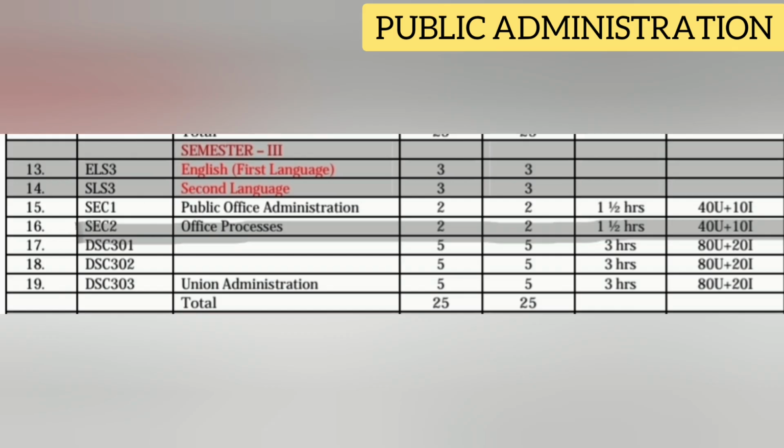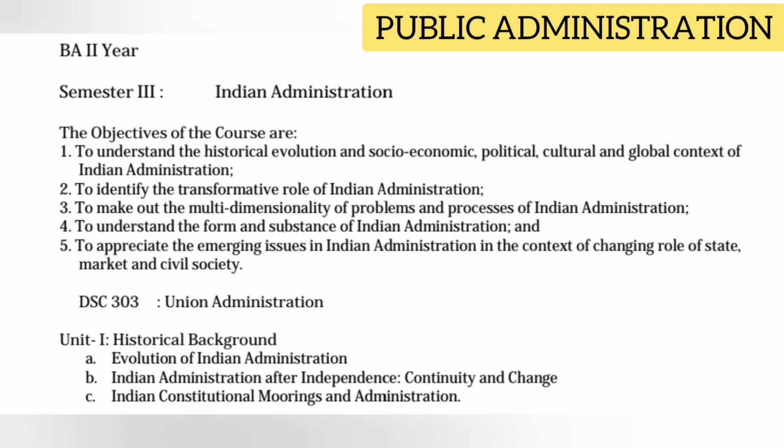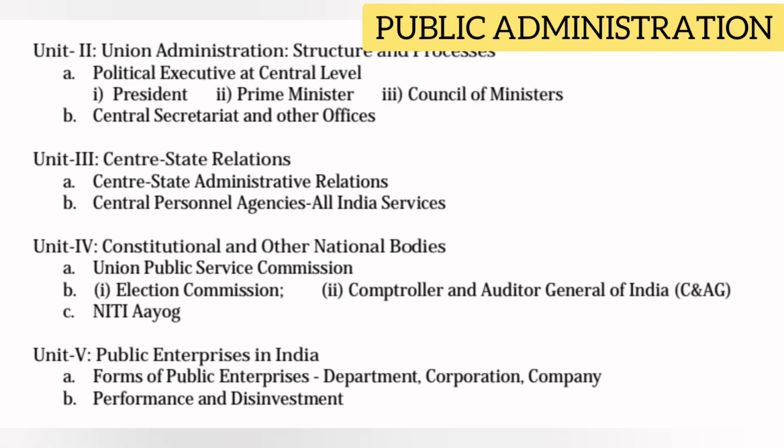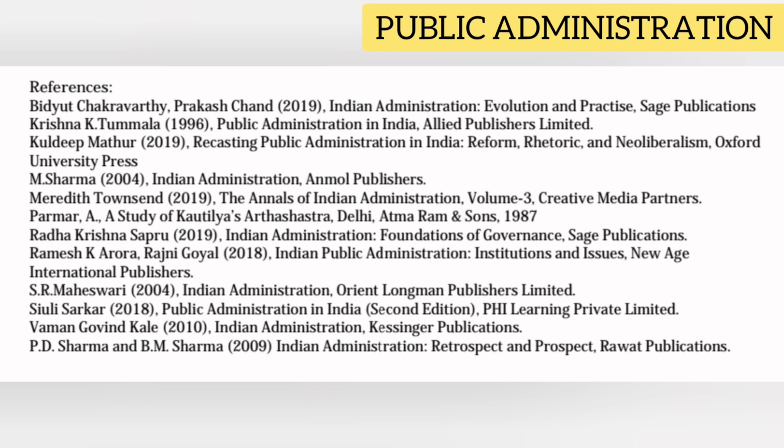Next paper, union administration. For this paper we have 5 theory classes per week and 5 credits. Once you pass this subject, you will get these credits, and the exam duration is 3 hours. Total marks for this subject is 100 out of 100, 80 for semester exams, 20 for internal exams. In the syllabus, there are a total of 5 units. Out of 5 units, from each unit, 1 or 2 short questions and 2 long questions are asked in the exam. You can see the complete syllabus on screen.